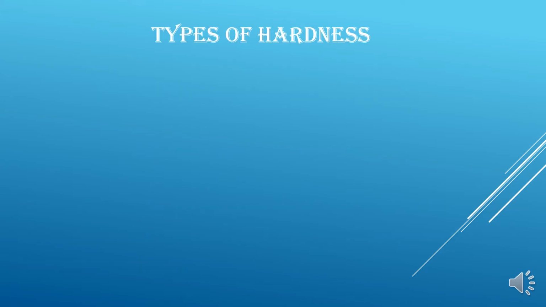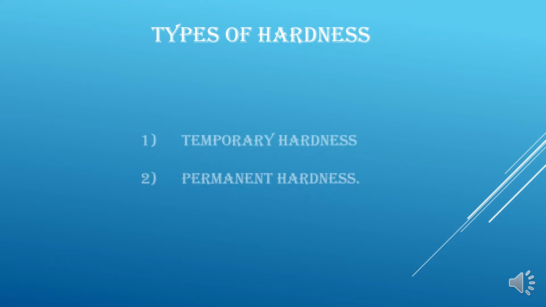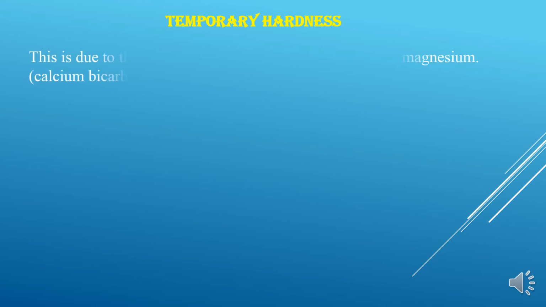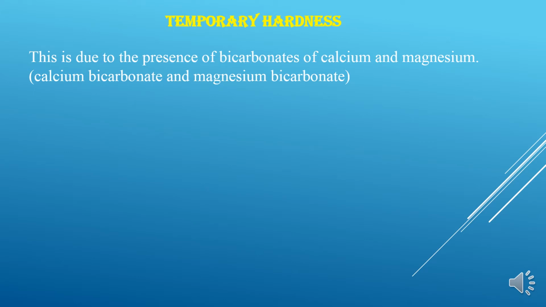Now, what are the different types of hardness? We have two types of hardness. One is the temporary hardness and the other one is the permanent hardness. Now, let us define what is temporary hardness. Temporary hardness is due to the presence of bicarbonates of calcium and magnesium, that is calcium bicarbonate and magnesium bicarbonate, and it can be easily removed.